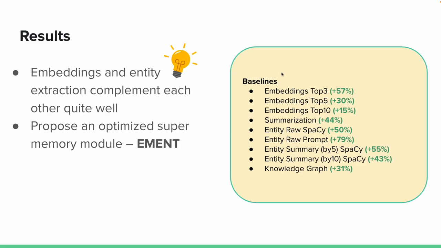Among the hyperparameters that we tested for MENT, this is how MENT with hyperparameter k equals 10 compared to the baselines. For example, we see drastic improvements from entity raw prompts and decent improvements from the sole approach of embeddings top 10 and embedding summary of using the spaCy library.